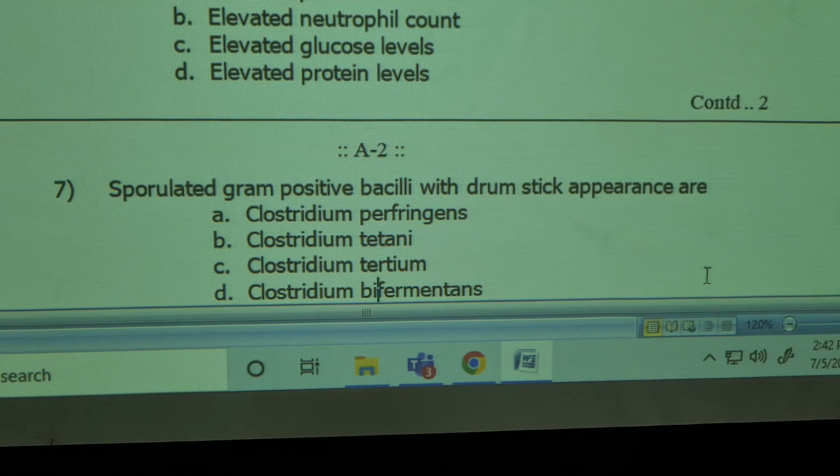In pyogenic meningitis, CSF examination reveals all except elevated pressure, elevated neutrophil count, elevated protein, elevated sugar level. Sugar levels are decreased. Elevated protein level, wrong. Correct answer: except elevated sugar level.